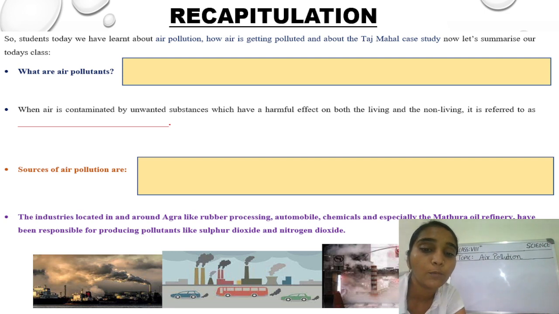And what are the sources of air pollution? Yes, sources of air pollution are vehicles, factories, and the burning of plastics or dry leaves. These are a few of the sources which we have discussed. The last point is that the industries located in and around Agra, like rubber processing, automobile, and especially the Mathura oil refinery, have been responsible for producing air pollutants like sulfur dioxide and nitrogen dioxide, which are harmful for our environment.